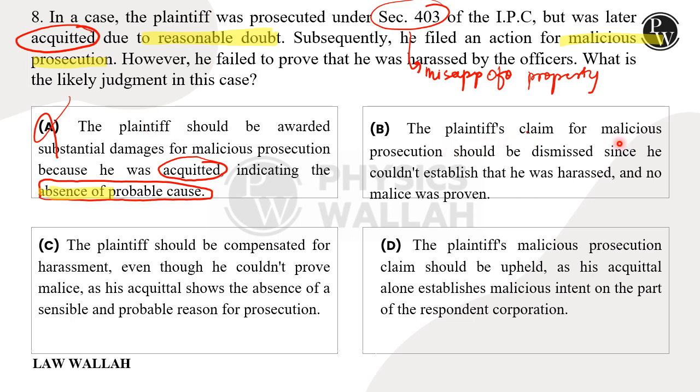B says the plaintiff's claim for malicious prosecution should be dismissed since he couldn't establish that he was harassed and no malice was proven.